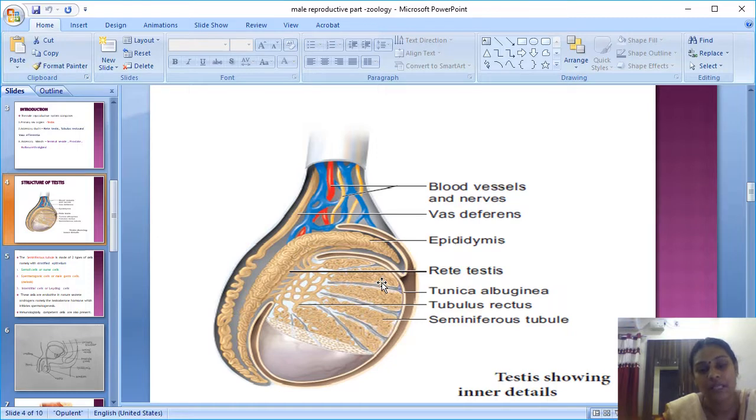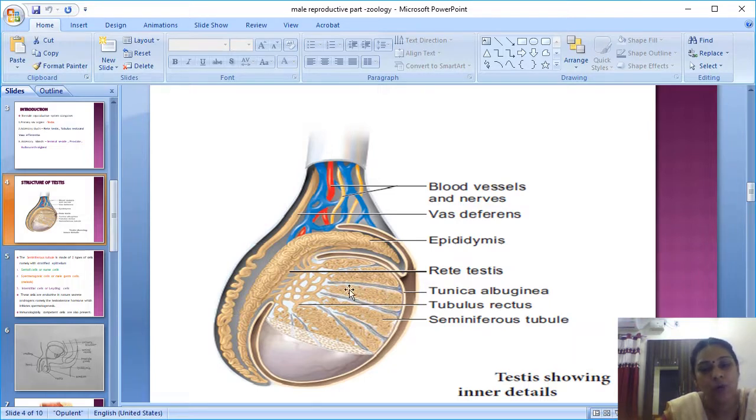Each of the 200 to 250 lobules is again divided into many convoluted tubules. You have studied convoluted tubules in the kidney, in the urinary excretory part. If you have seen how the nephron tubules are coiled, like that here also some tubules are there.